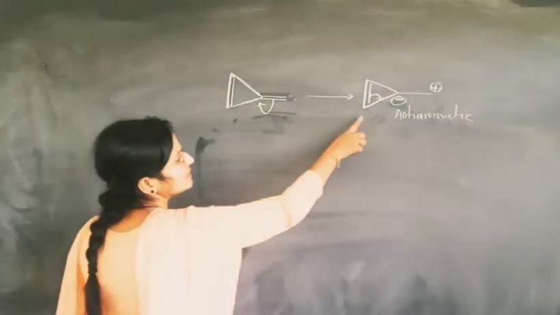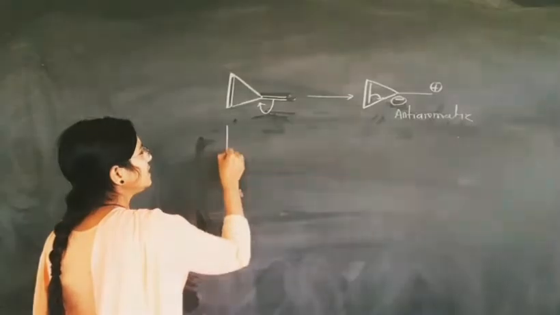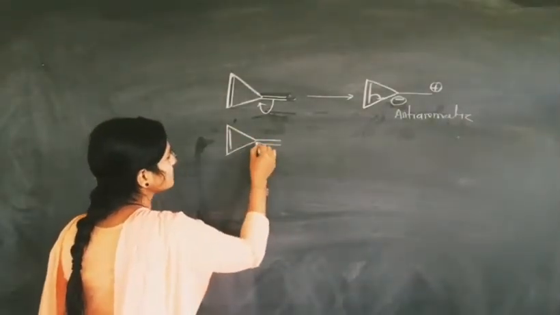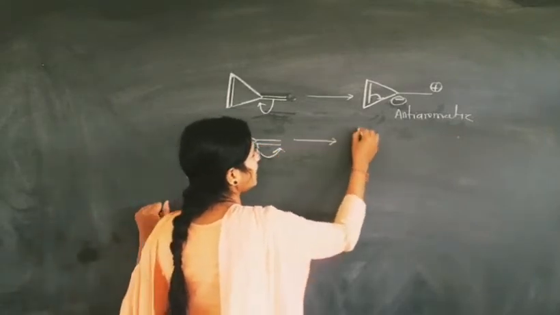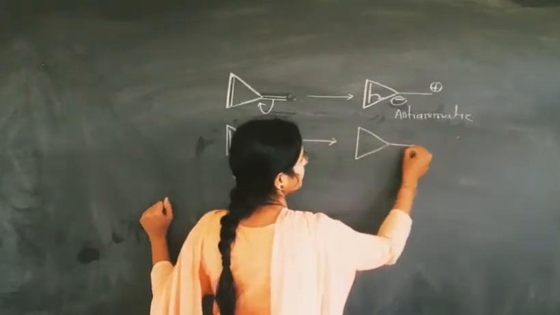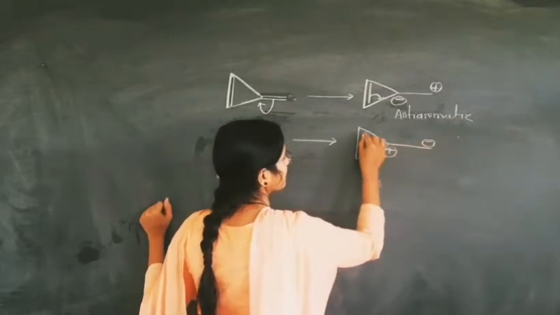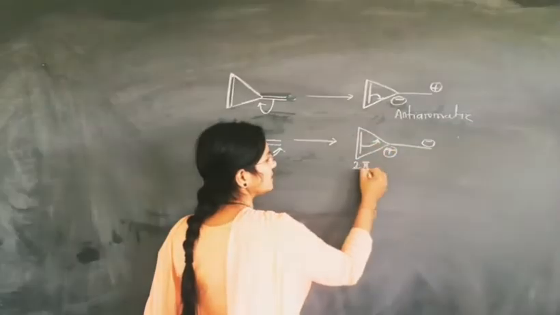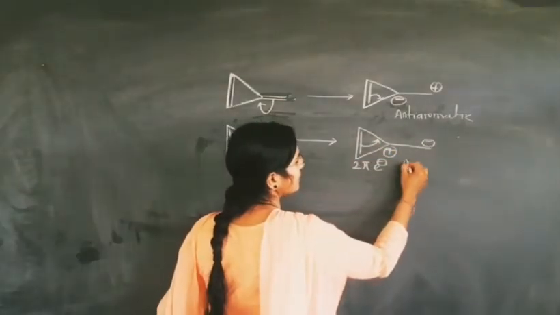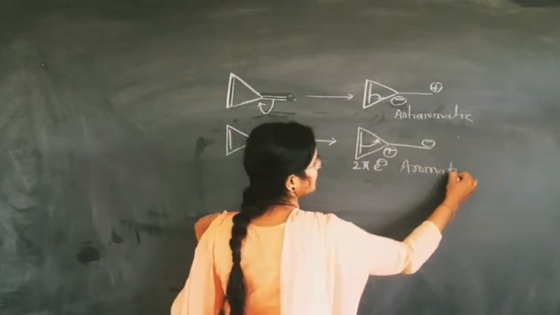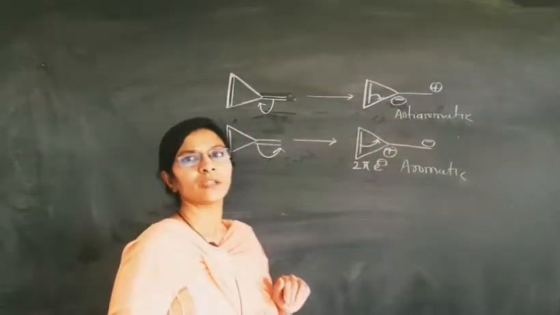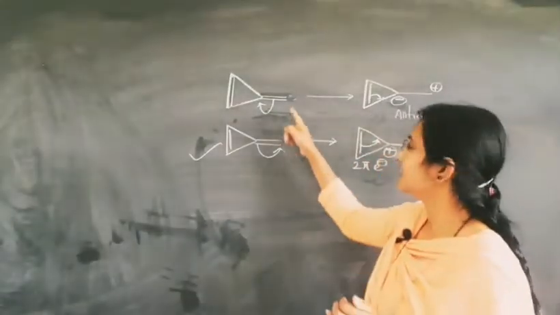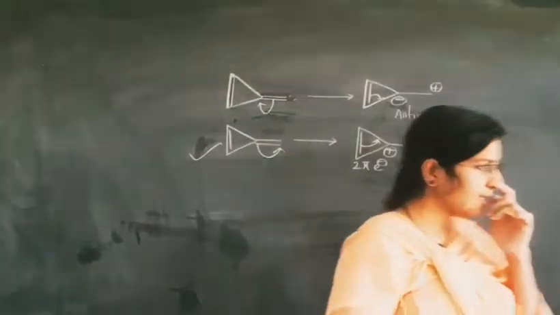But this is unstable in nature, and therefore we go toward the charge separation like this, and the negative charge comes to this part. This is a 2 pi electron system and follows Huckel's rule, therefore it is aromatic in nature. So friends, when we proceed with charge separation, we use this technique. Now the second example.